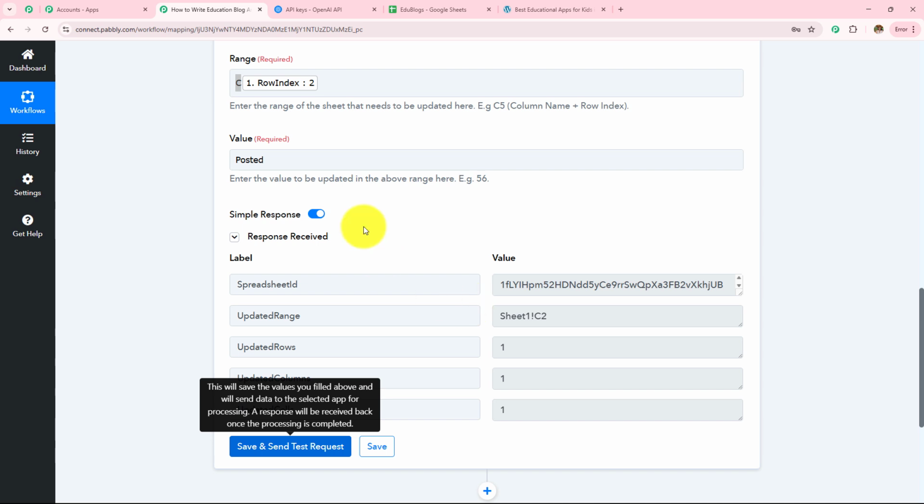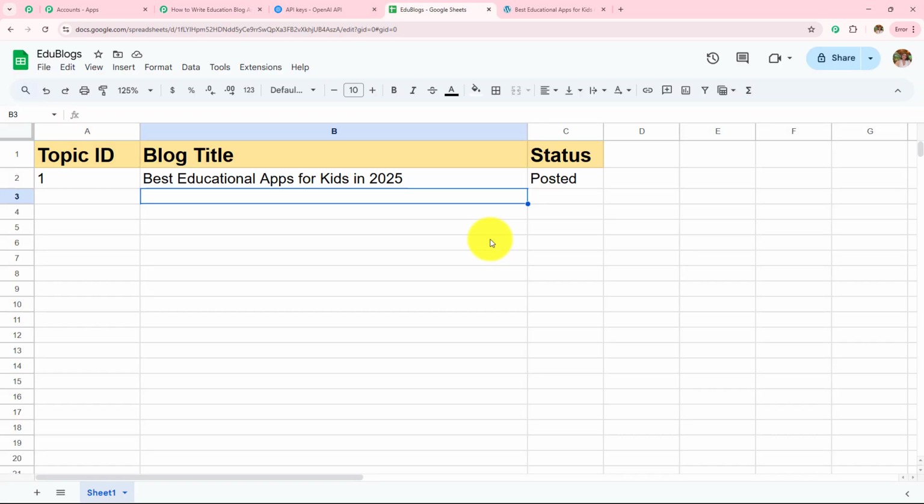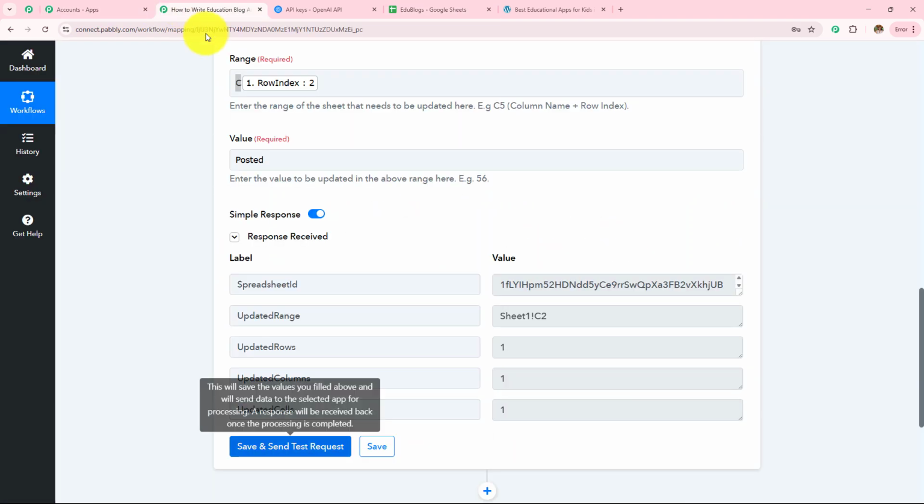Now let's quickly open my Google Sheets spreadsheet, and here we can see the post has been created, and here we can see the status has changed to posted as soon as we have executed this workflow.